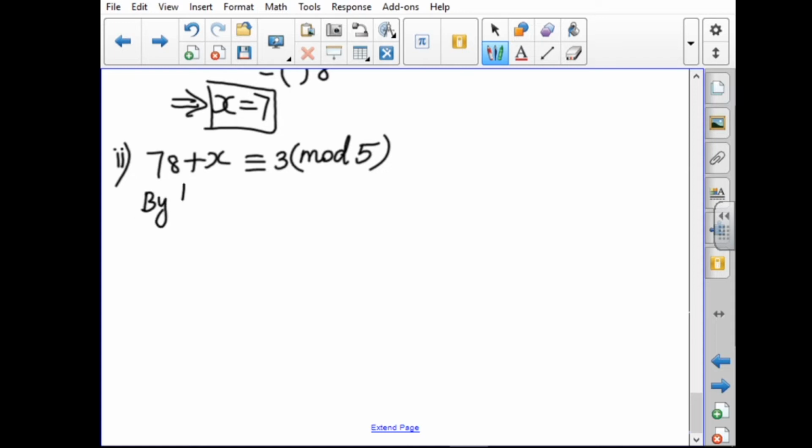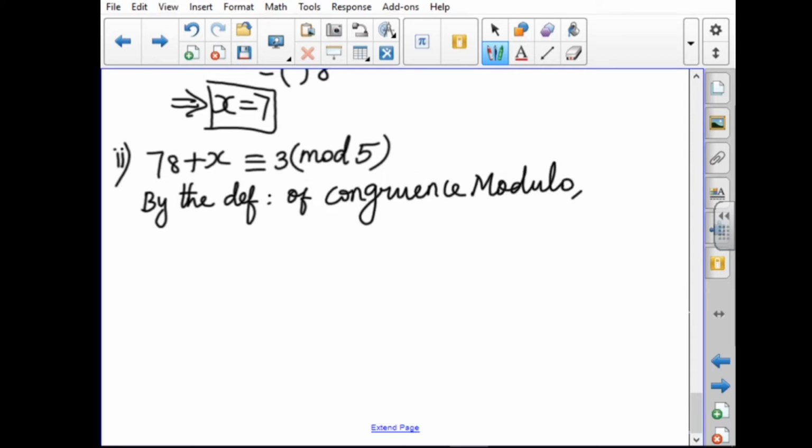By the definition of congruence modulo, 78 plus x, bringing this number to this side, minus 3 is equal to a constant multiple of 5. I take the constant as k, where k is an integer. It is an integer multiple of 5 where k is an integer.